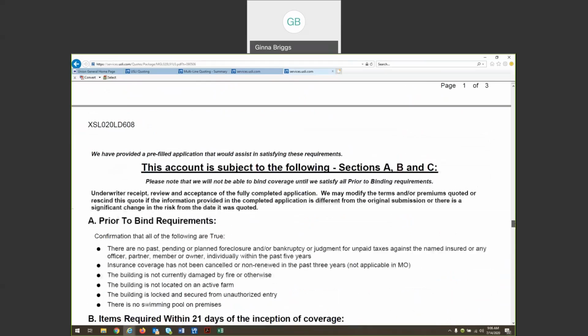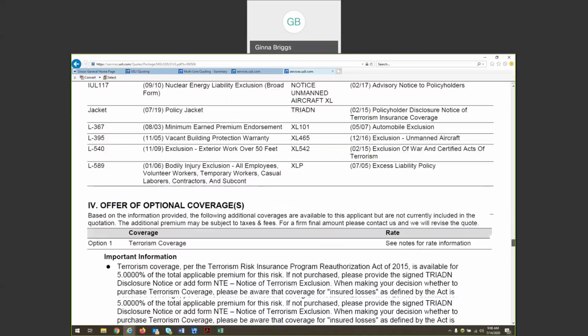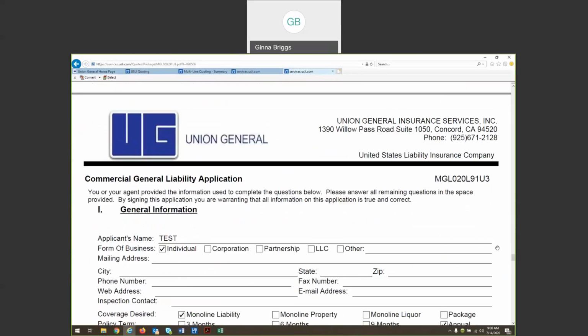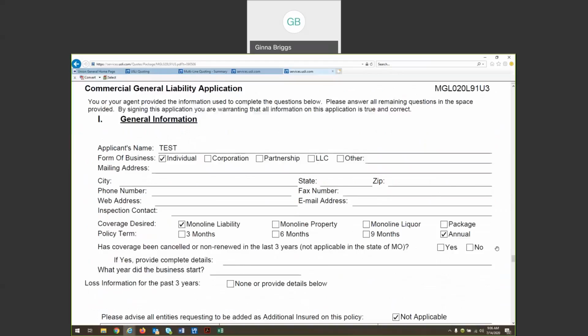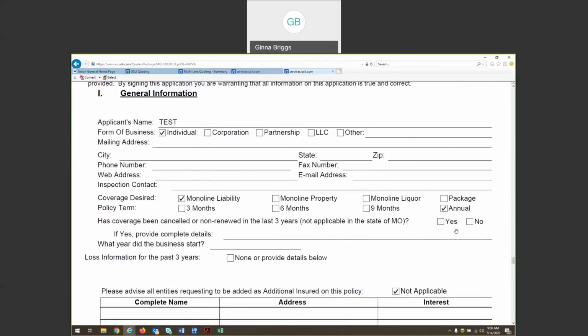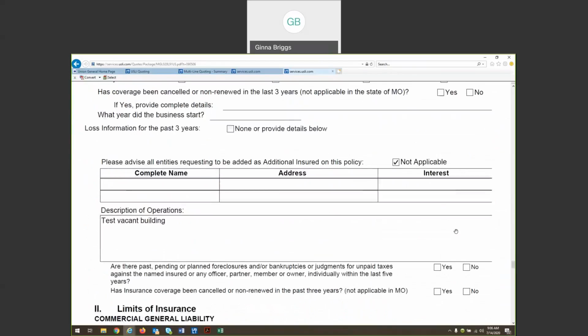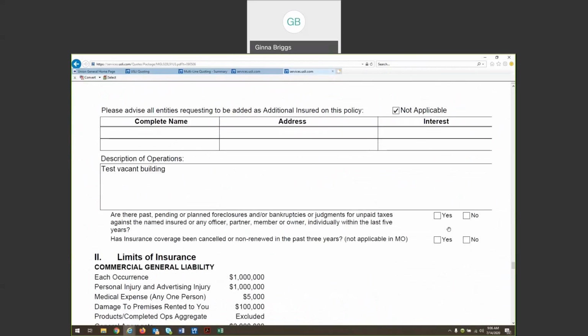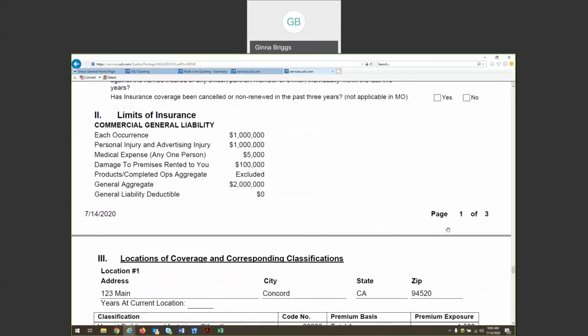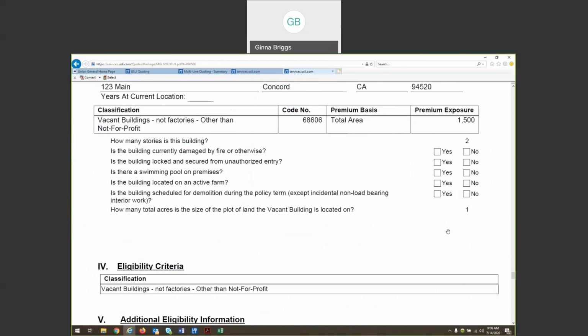And then the last piece of this attachment will be the pre-filled application. So everything that you've entered in through the web quoting system will be filled in here. And this is the application that you can use to confirm these pieces of information with your applicant and that you can get signed within 21 days of binding the account.